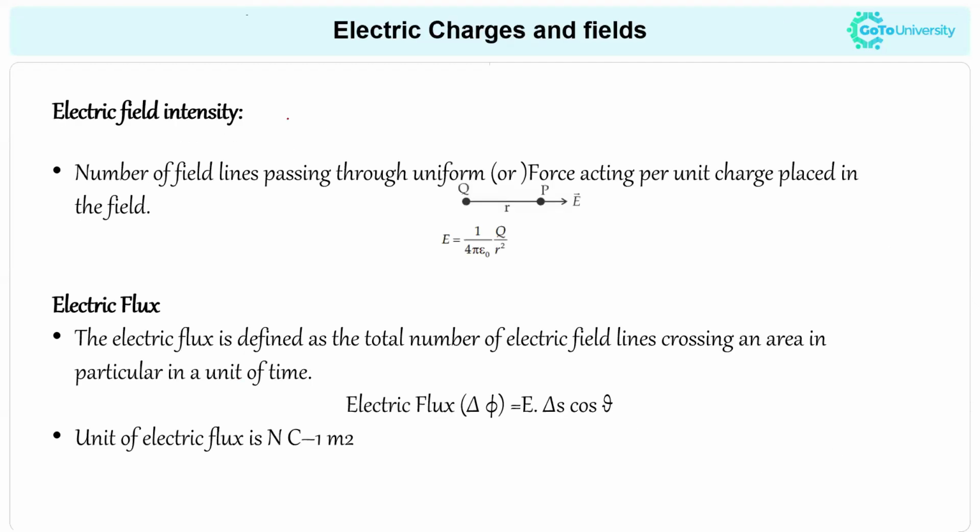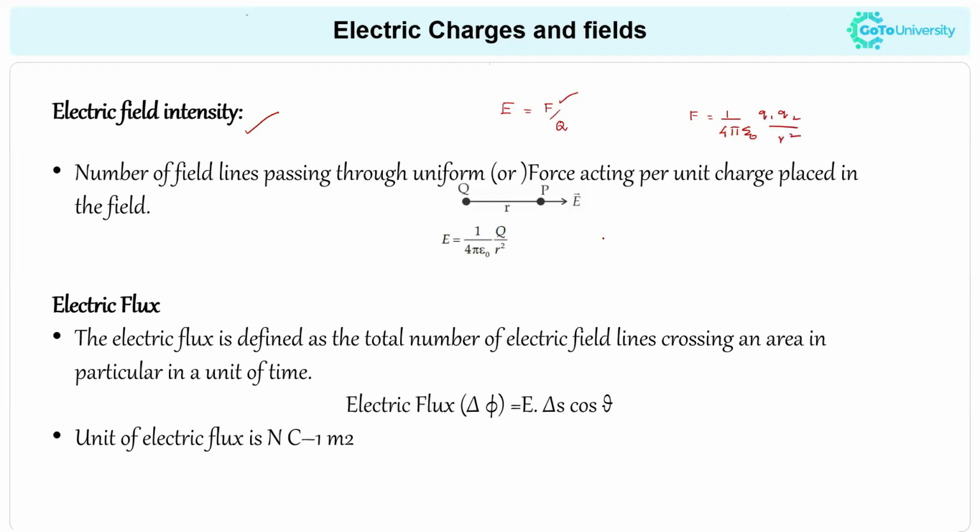Now the electric field intensity. The electric field intensity represents the number of field lines passing through a uniform area, or the force acting per unit charge placed in a field. Usually we calculate the electric field intensity using the formula F divided by Q. Here F represents the Coulomb force, which is equal to 1 over 4 pi epsilon naught q1 q2 divided by r square.